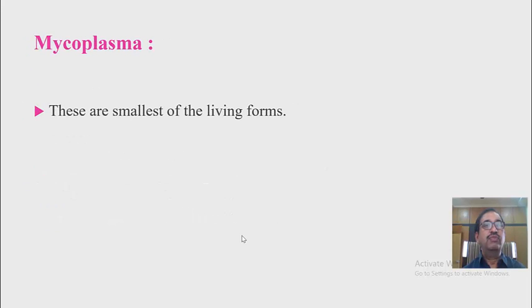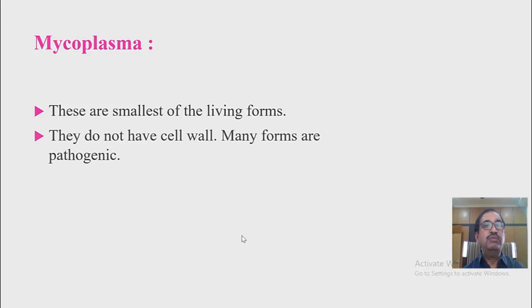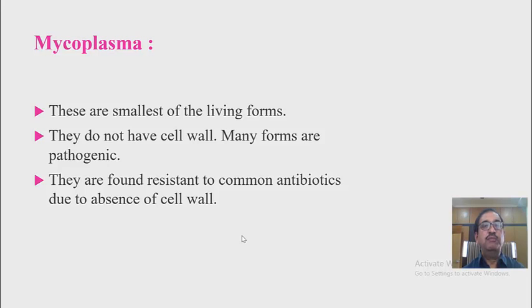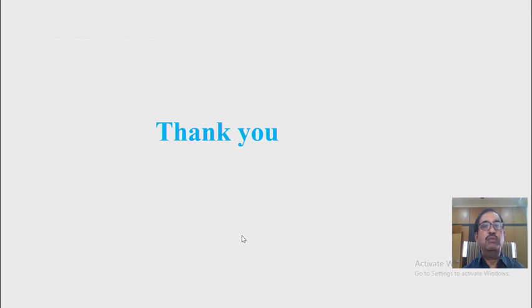Mycoplasma. These are the smallest of the living forms. They do not have a cell wall, and may be pathogenic in nature. They are found resistant to common antibiotics due to the absence of a cell wall.